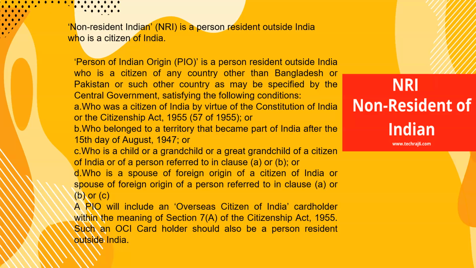And a PIO is one who was a citizen of India by virtue of the Constitution of India and the Citizenship Act 1955, or who belonged to a territory that became part of India after independence, that is 15th August 1947, or who is a child, grandchild or great grandchild of a citizen as per A and B. And PIO will include an overseas citizen of India card holder, OCI card holders within the meaning of Section 7A of the Citizenship Act 1955.